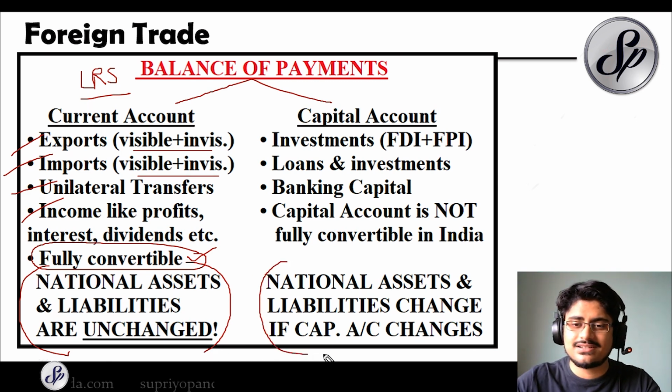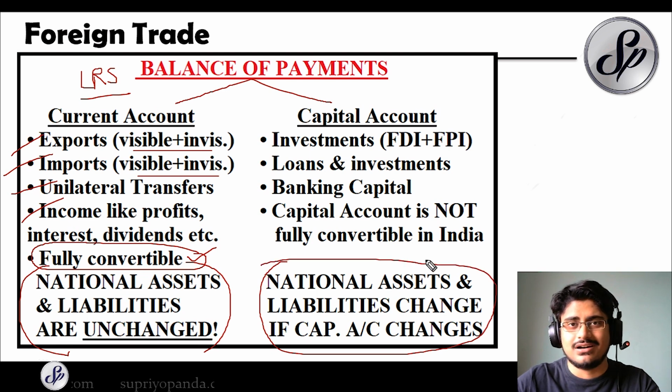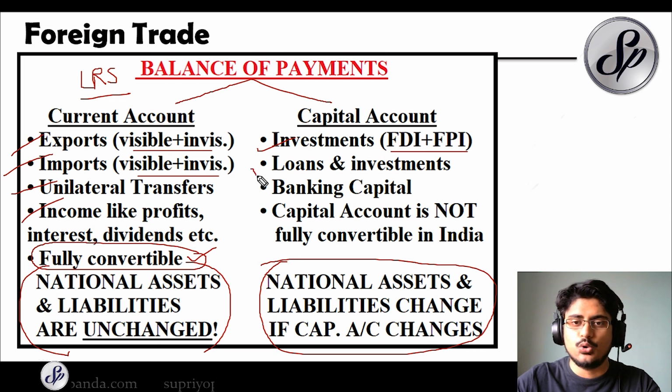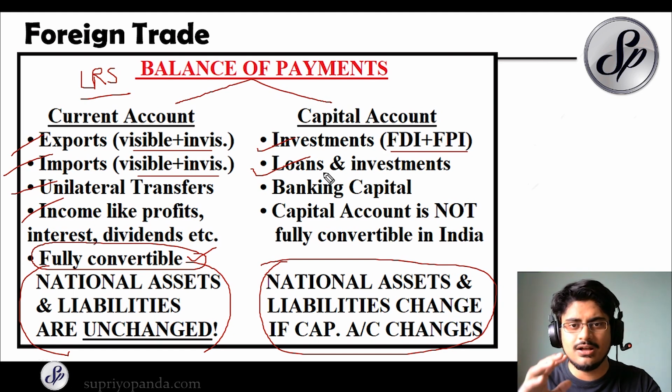The national assets and liabilities change if the capital account changes. So what does the capital account have? The capital account has all the investments. What we were talking about, the FDI and the FPI, all come under the capital account. The loans and the investments, so any kind of sovereign loans. If India is investing in some other country or some other country is investing in India, all of these are capital account transactions.